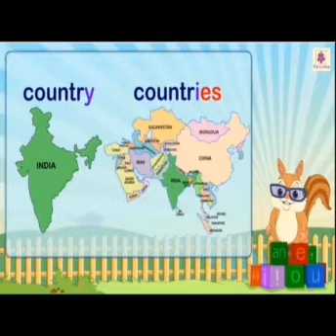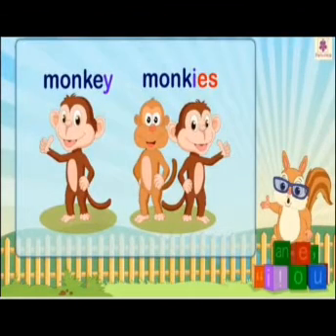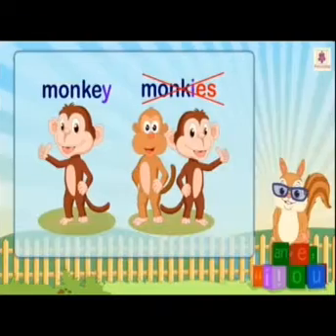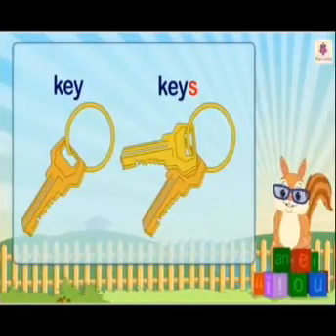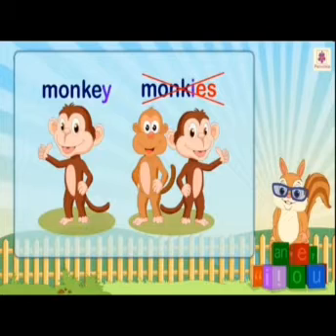Country, countries. Monkey, monkeys. Is monkies correct? No, it is not correct. Why? See, dear kids, what happened? See, monkey, monkeys. Now what happened? Whenever we change, suppose here is a change in rule.